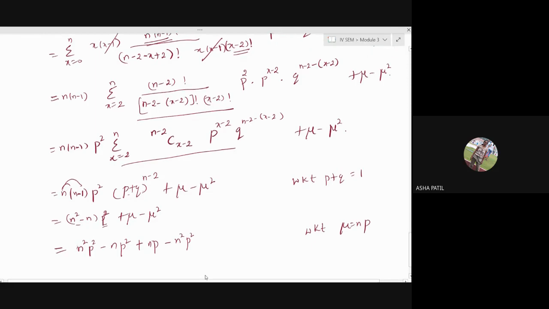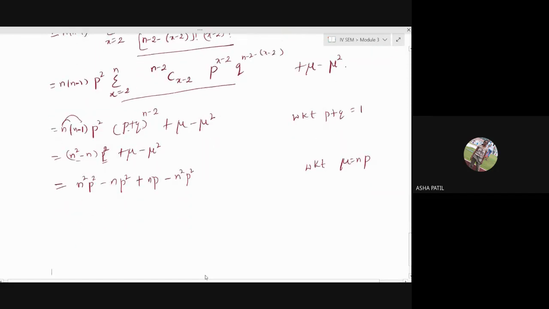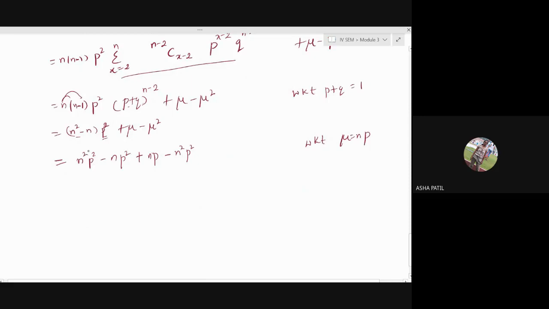So n square p square, plus n square p square, minus n square p square, cancels. np minus np square, np can be taken outside: np into 1 minus p. What is 1 minus p? p plus q is 1, so 1 minus p is q.